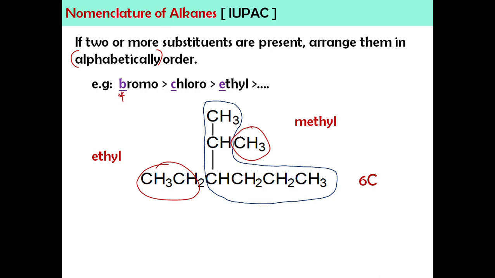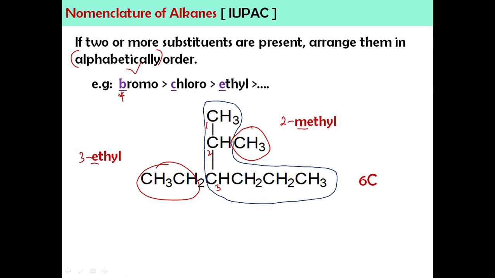Okay, hopefully you boleh nampak. Kalau you start numbering from here, you're going to get a very large number lah compared to this. So kita akan start daripada atas. So this is carbon number 1, carbon number 2, carbon number 3, 4, 5, 6. So metil ini duduk dekat karbon nombor 2. Etil ini duduk dekat karbon nombor 3. Adakah kita akan ikut susunan nombor ini untuk tulis nama penuh dia? Tidak. Kita akan ikut alfabet. Huruf M dengan huruf E.